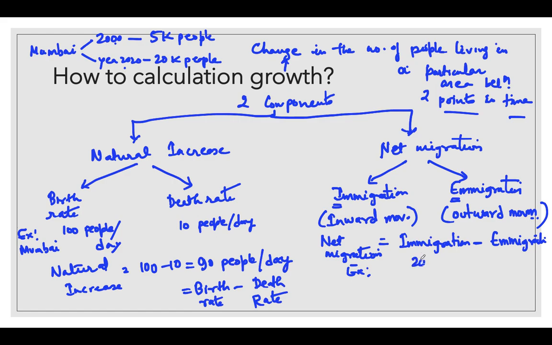As for example, if in India 20 people per day come to India, and if you see emigration, then it is 10 people who leave India and settle down in another country. So here the net migration is 10 people per day. Clear? And it's not double M.